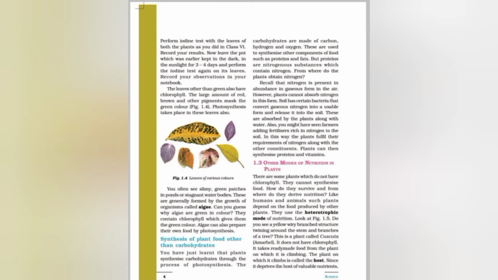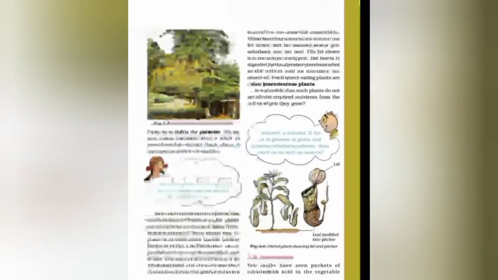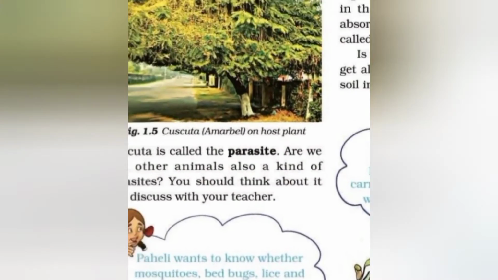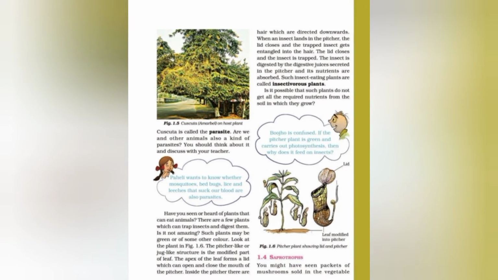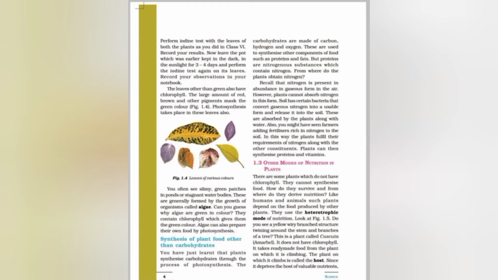Now we will study in detail how heterotrophic plants derive their nutrition. Look at figure 1.5. Do you see a yellow wiry branched structure twining around the stem and branches of a tree? Students, you have to see this figure. This is Cuscuta, common name Amarbel, on the host plant.